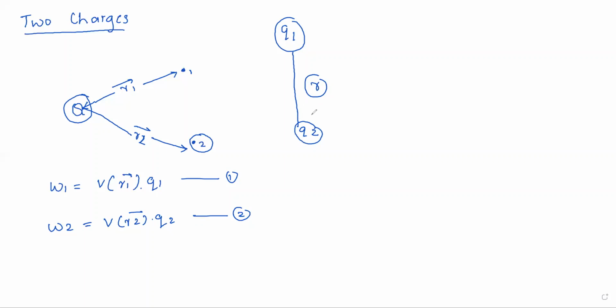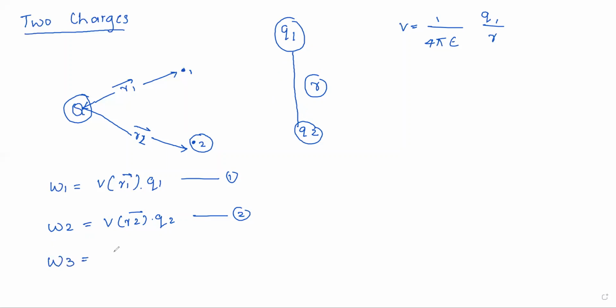Therefore, the potential due to these two charges will be V is equal to 1 by 4 pi epsilon Q1 by R. Therefore I can say the work done in this third case, this situation, we can consider as W3.